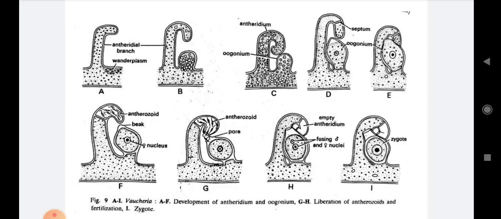If you go through this diagram, carefully read it and observe it, then you will know how developmental changes take place in the development of the antheridium and oogonium, how antherozoids or male gametes are released from the antheridium and reach the oogonium, and how the antherozoids and egg fuse and the diploid zygotic condition develops.